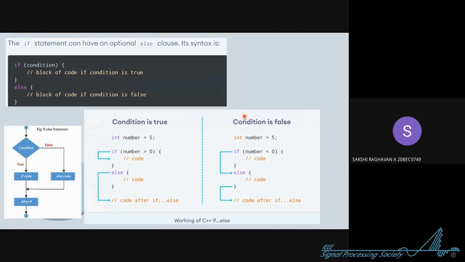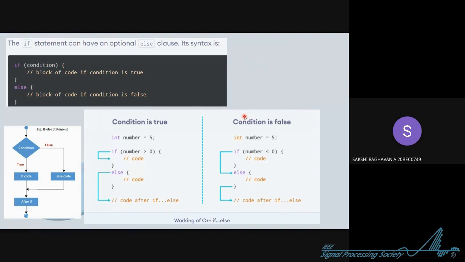Now the second decision making statement is if and else. Now the example that I'm going to give will make it clear. So if you score 20 on 20, we'll go to mall. Otherwise, we will go to eat pani puri. So now you know, if the condition is true, this will happen, and if it is false, this will happen.